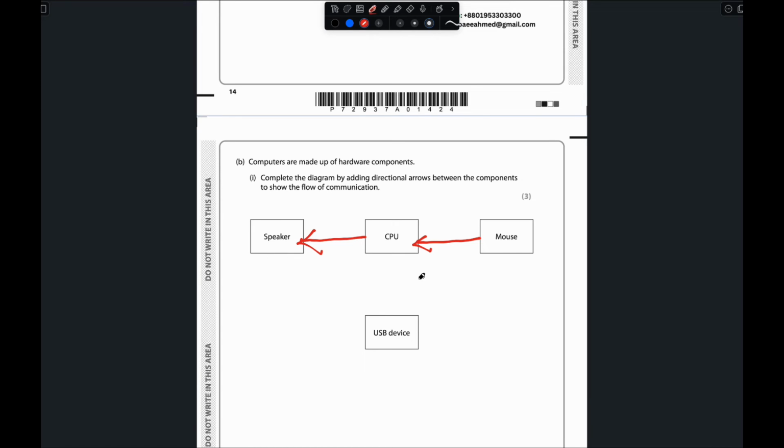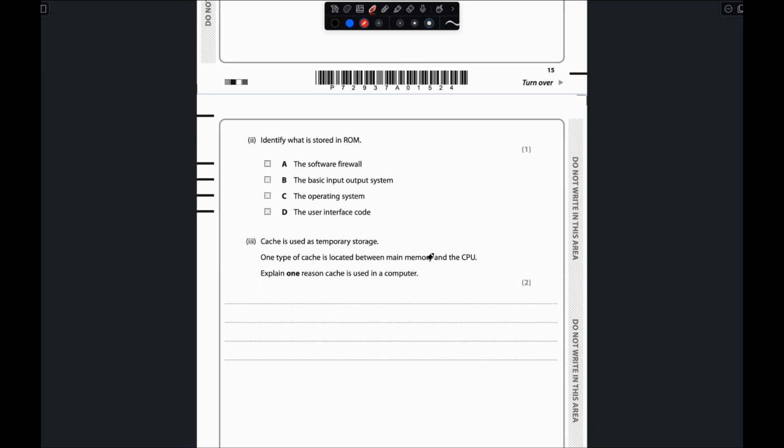But for the USB drive, what happens with the USB device? The data goes to the USB device, and from the USB device data also goes to the CPU, so there is both input and output with USB devices. So it should be arrows in both directions like this. Okay, now identify what is stored in ROM.